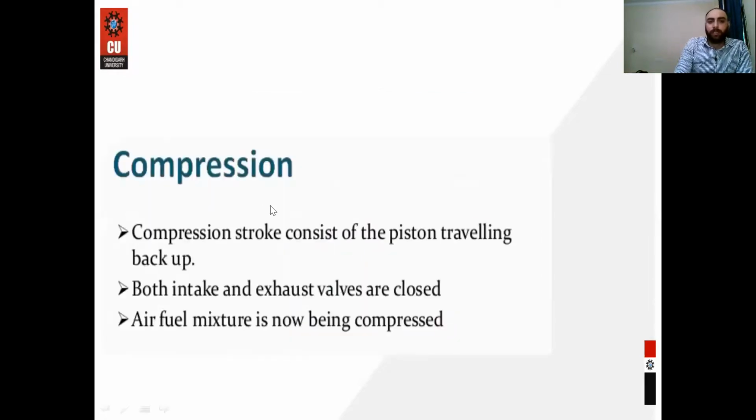So what happens in a compression stroke? The compression stroke consists of the piston traveling back up, meaning the piston is moving from BDC to TDC. Both intake and exhaust valves are closed in this compression stroke, and the air fuel mixture is now being compressed. In this stroke, compression takes place.